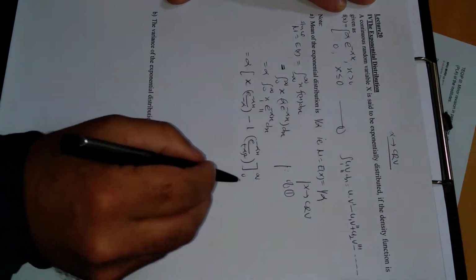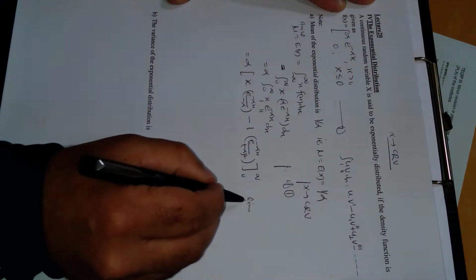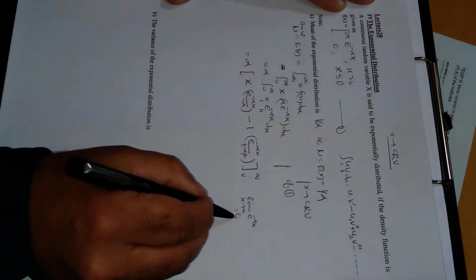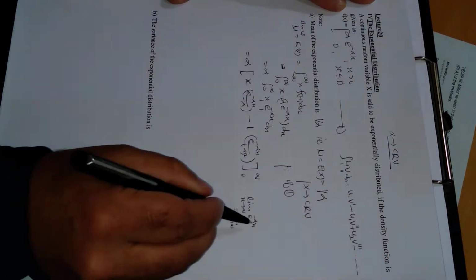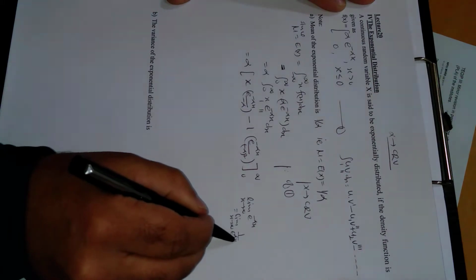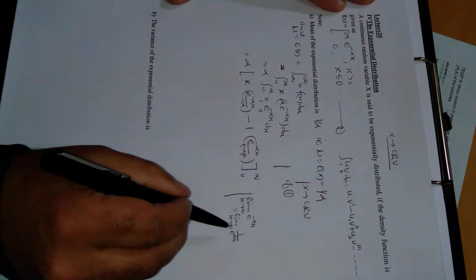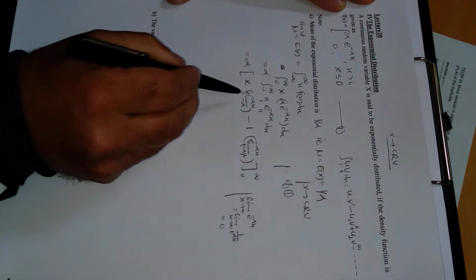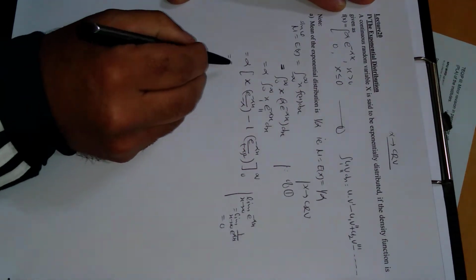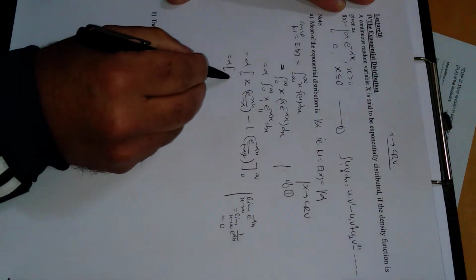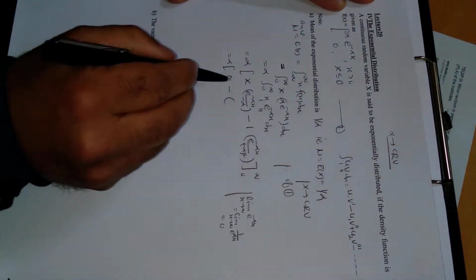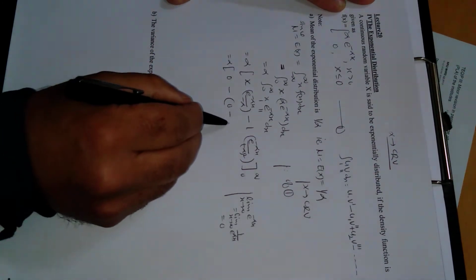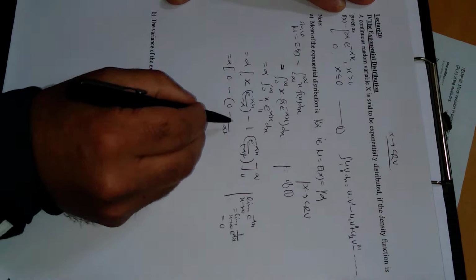Now upper limit minus lower limit, we need this result. Limit x approaches infinity of e power minus alpha x can be written as limit x approaches infinity, make this positive, 1 upon e power alpha x. So put here x as infinity, so something upon infinity is 0. In both terms of the upper limit there is an exponential term, so the upper limit will be 0, minus the lower limit, where x is 0, minus alpha square is alpha square, and e power 0 is 1.